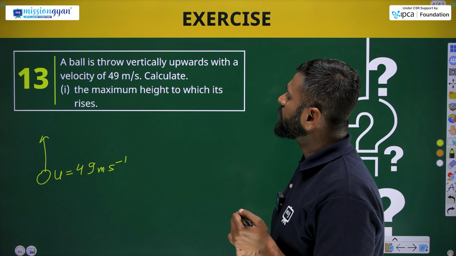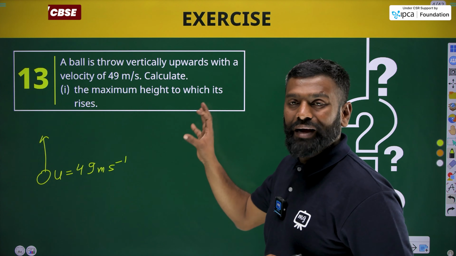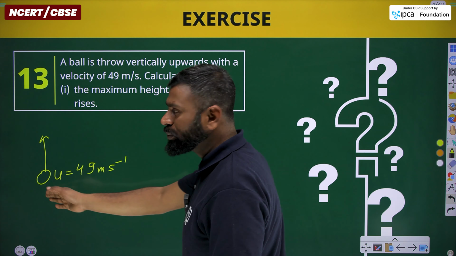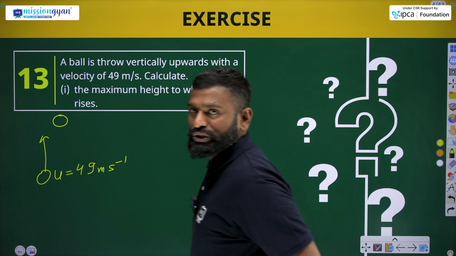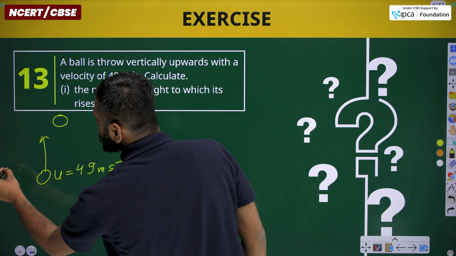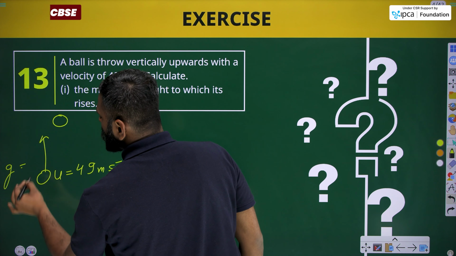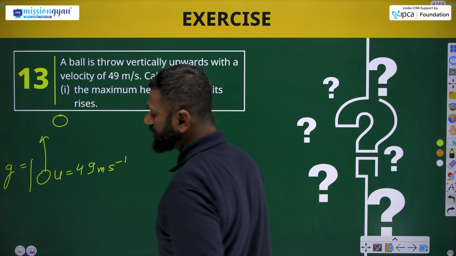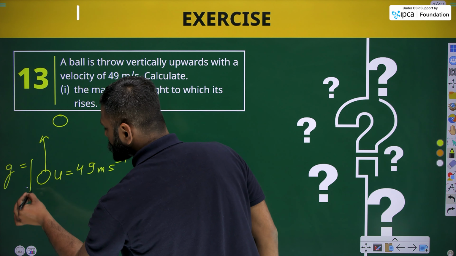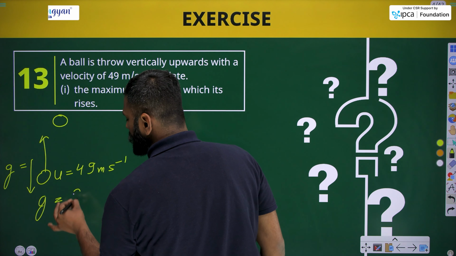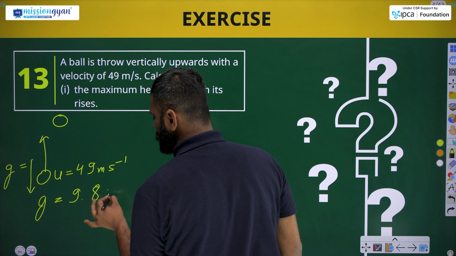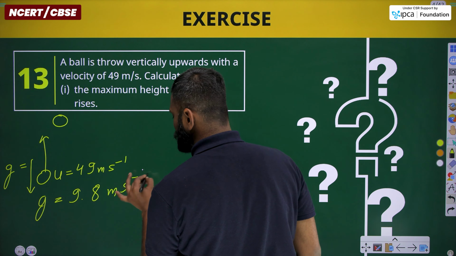Now what we need to find is the maximum height it reaches. क्योंकि बॉल ऊपर जाएगी, एक टाइम के बाद ऊपर पहुंचने के बाद रुक जाएगा, as acceleration that is gravity will act downward, and the value of g is 9.8 meter per second square.